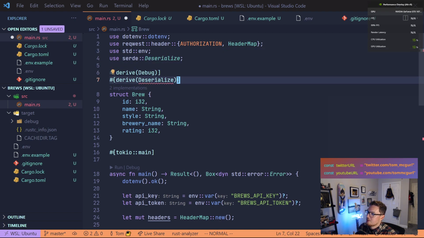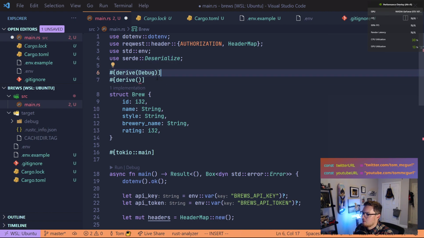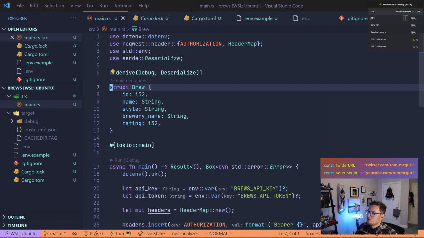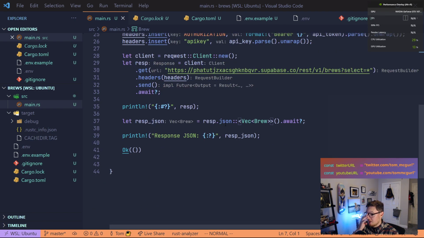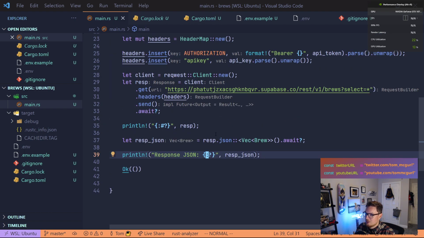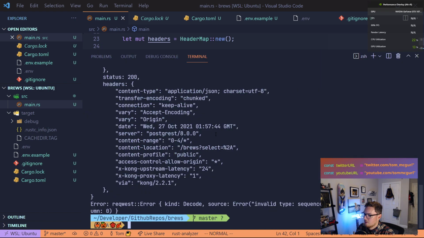And now another cool thing is since we have derive twice, we can actually simplify this as we saw in the example. We could just do this. So we're pulling that in, Deserialize, and then down here, our complaint is gone. And so again, here's what we're telling it. We're telling it to deserialize this as a vector of Brews. All right, let's give it a shot. Also, we can now change this to debug. So let's go ahead and see what this looks like and see if everything works.